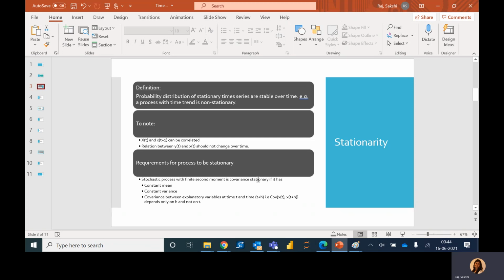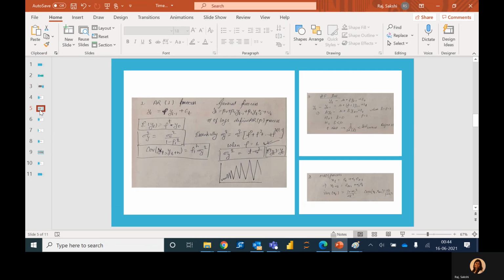The AR model establishes that y at any time t is a linear combination of the previous realization plus some error. So in an autoregressive process, y_t will depend upon previous lags, as y_{t-1}, plus some error term. Here you can see I have shown the AR(1) process.